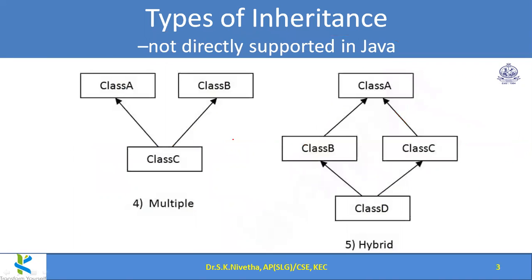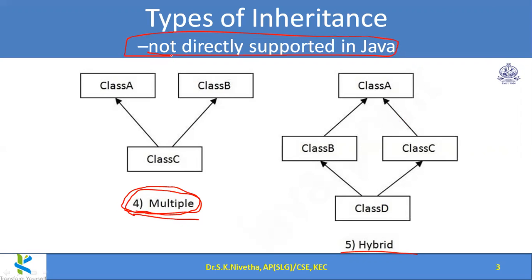And so these 2 categories: multiple inheritance, hybrid inheritance. You should not confuse this keyword with multi-level. This is not multi-level, it is multiple. Remember this keyword because this is an important thing to remember in Java. Multiple inheritance is not directly supported in Java.